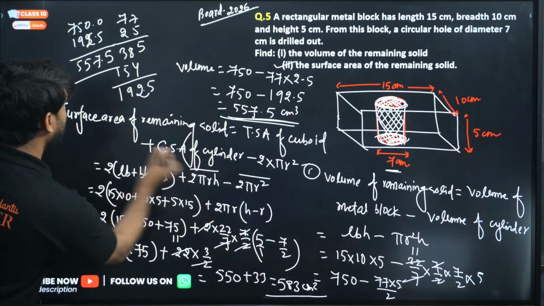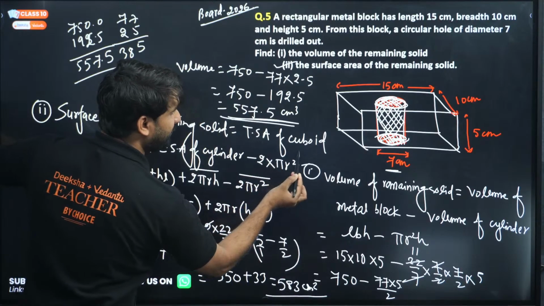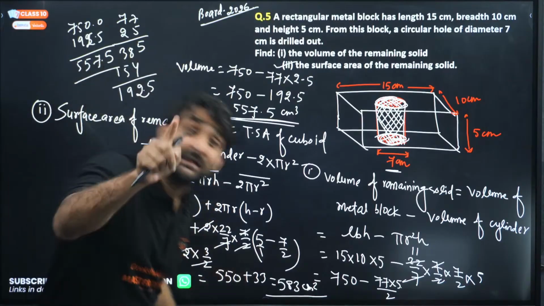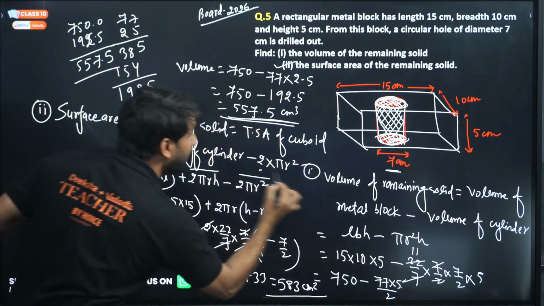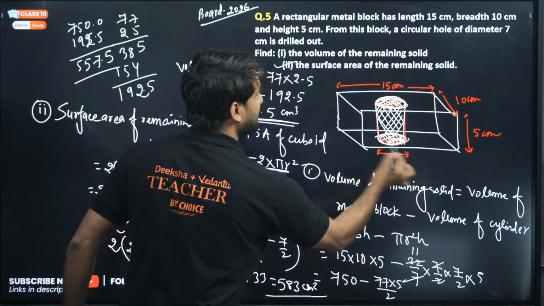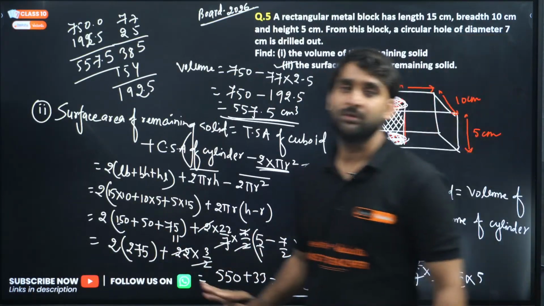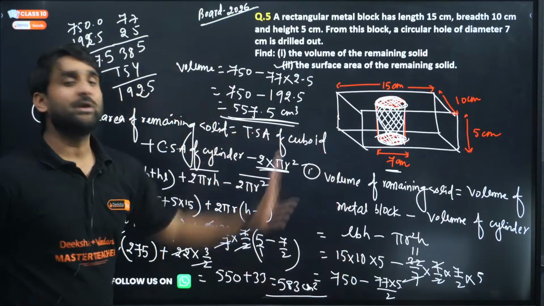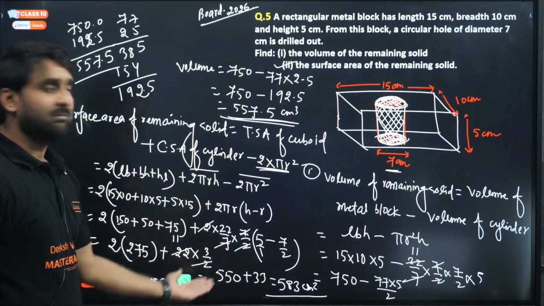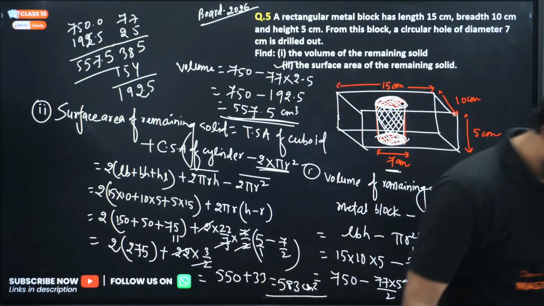So to find the area of remaining solid, we are calculating total surface area of cuboid. We are considering this whole plus curved surface area of cylinder, because cylinder is there, minus 2 into pi r square. Why 2 into pi r square? Because one circle is here and one circle is here. Because whenever you drill inside any block, the drill is basically circular in shape. So that is why we are excluding that circle. This is all about it. And the rest work is basic mathematical calculation. If your mathematical calculation is strong, your answer will be in your hand.